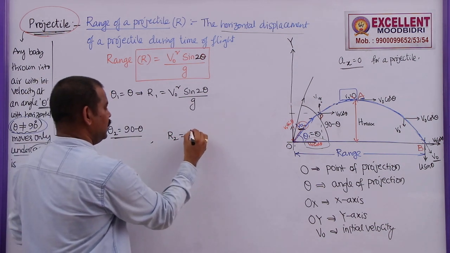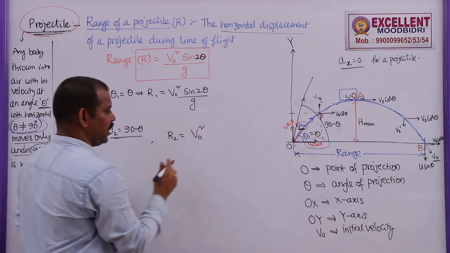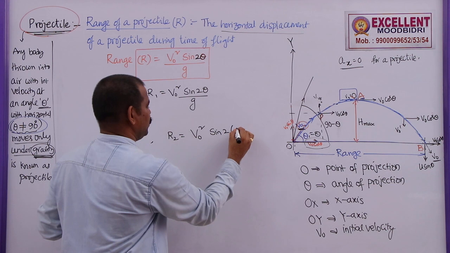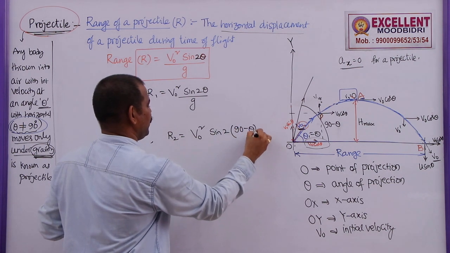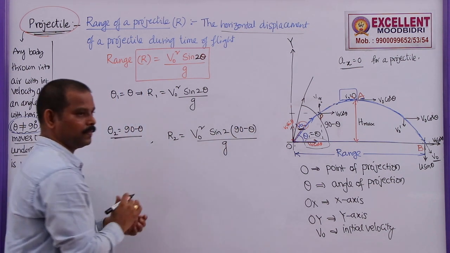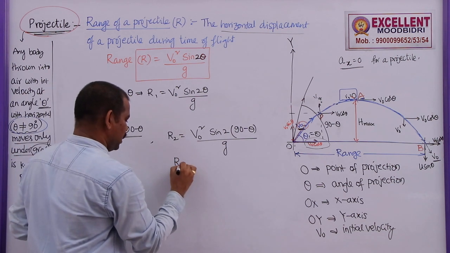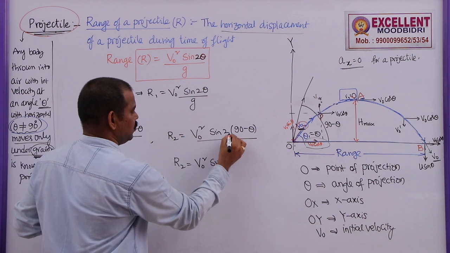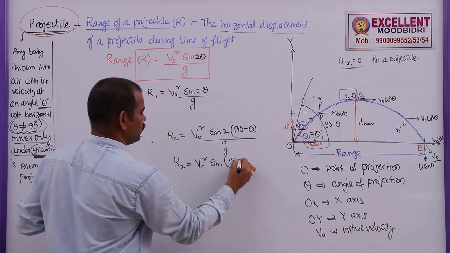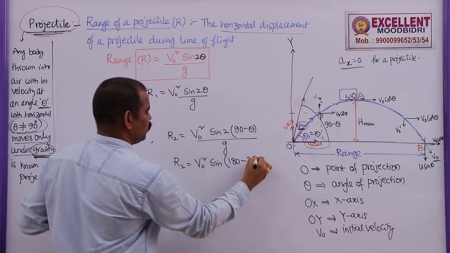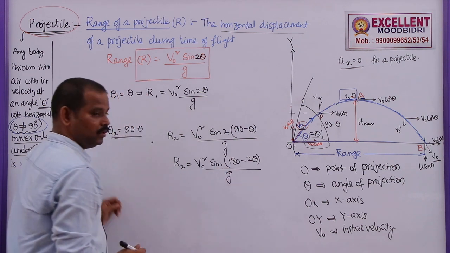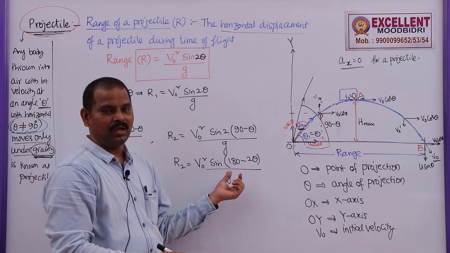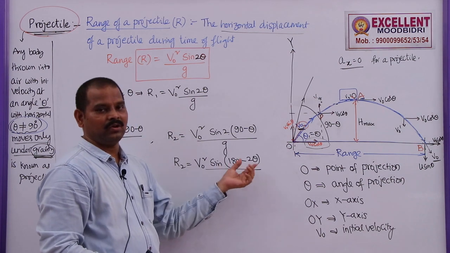Range is given by the velocity of projection, as it is, V naught square sin 2 into 90 minus theta by g. So this can be written as R2 is equal to V naught square sin of 180 minus 2 theta by g. We know that sin of 180 minus 2 theta is also sin 2 theta, and in the second quadrant the sin value is positive.